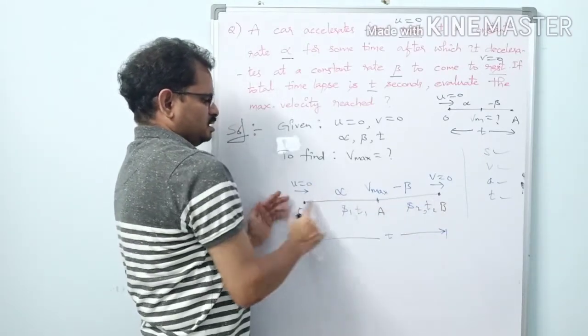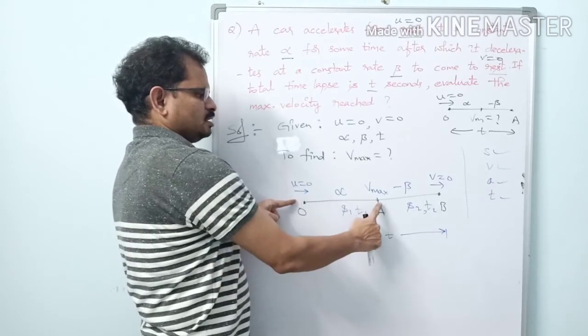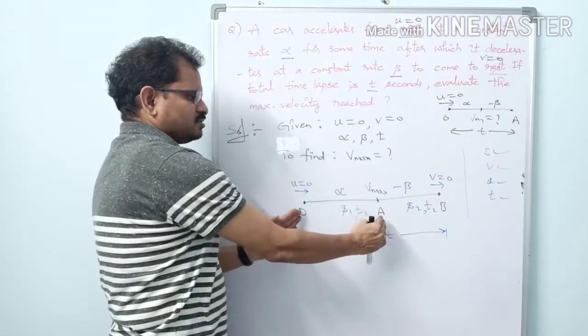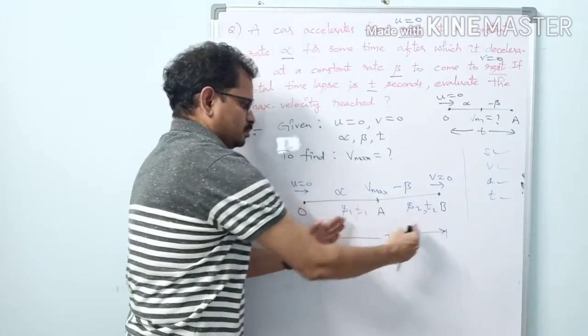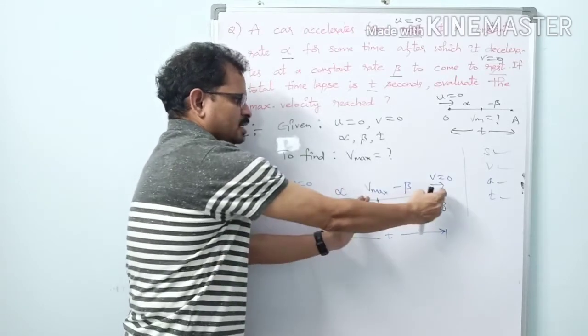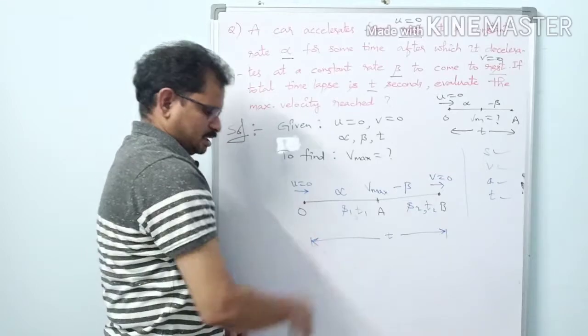First part, initial velocity at this point is 0, here velocity is Vmax, here velocity is 0. Time for this part of journey is T1, time for this part of journey is T2. Here displacement is S1, displacement S2. Acceleration alpha, deceleration minus beta. So total time is T seconds.